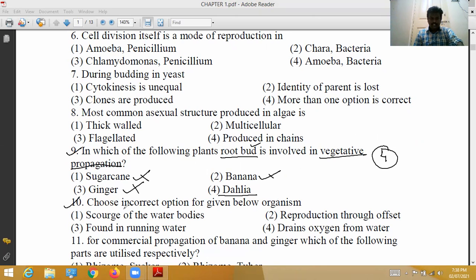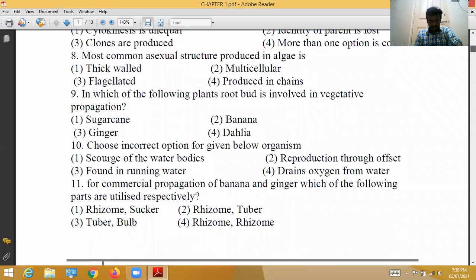Next, 10th question. Choose incorrect option for given below organisms. Here 4 options given. Among those, which one is incorrect option for given below organisms? Actually, 10th question is a diagram based question. Here diagram is missed, so I am eliminating it.